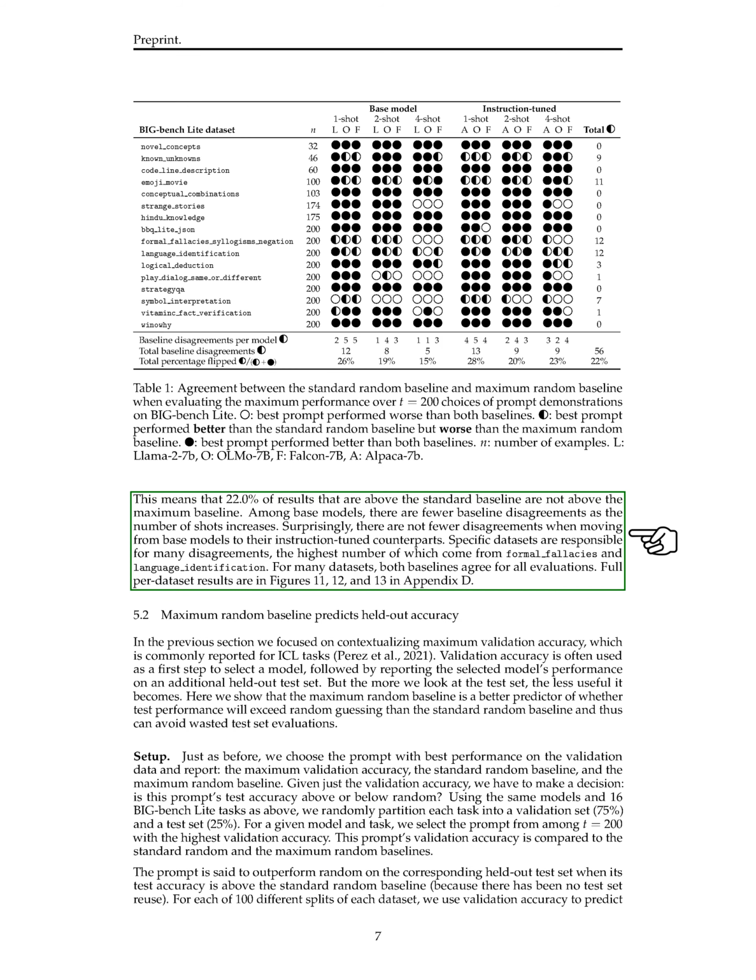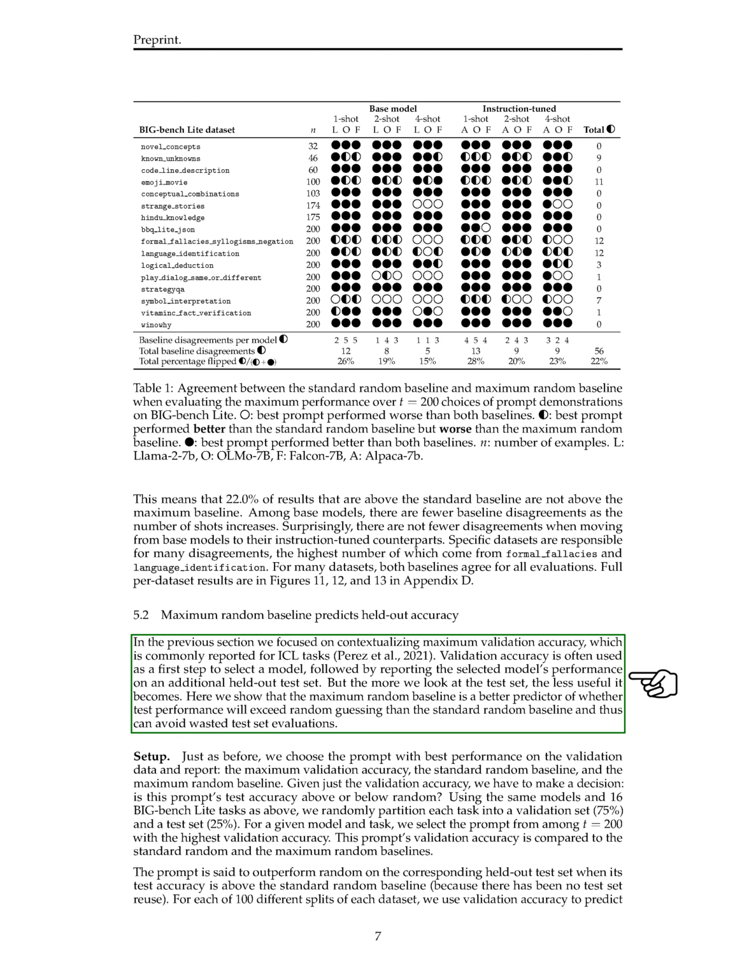The disagreements decrease as the number of shots increases, and surprisingly, there is no reduction in disagreements when moving from base models to instruction-tuned versions. Certain datasets, such as formal_fallacies and language_identification, contribute significantly to these disagreements. For many datasets, both baselines agree across all evaluations. Furthermore, we will demonstrate that the maximum random baseline is a better predictor of whether test performance will exceed random guessing compared to the standard random baseline. This insight can help avoid unnecessary evaluations on test sets.